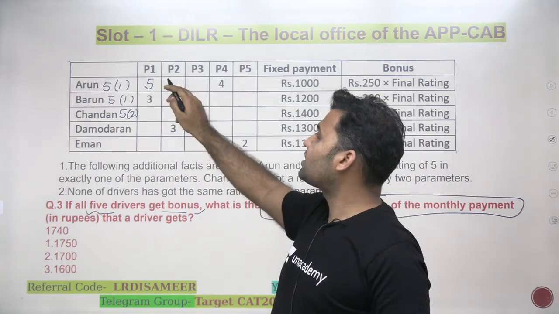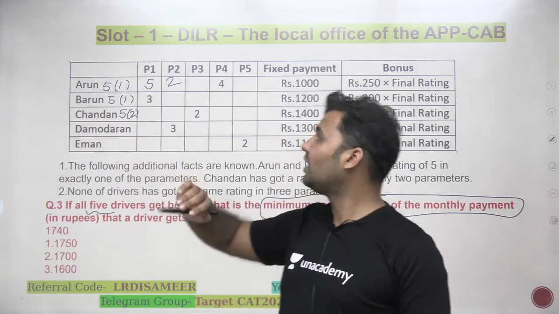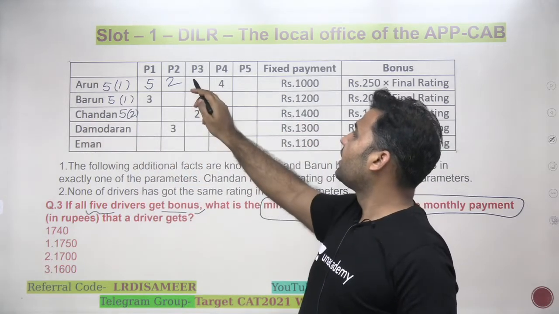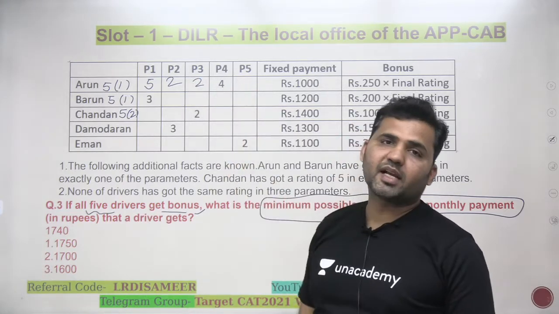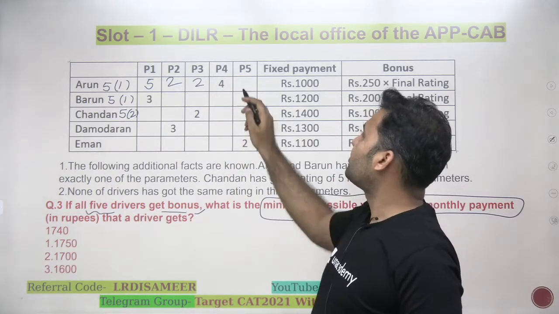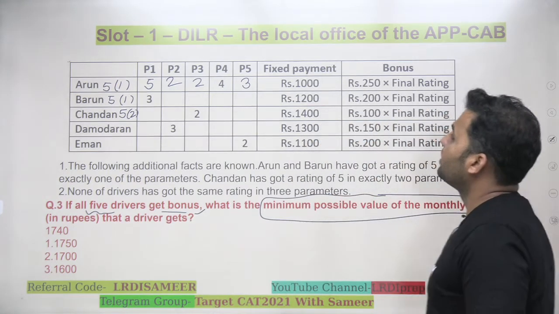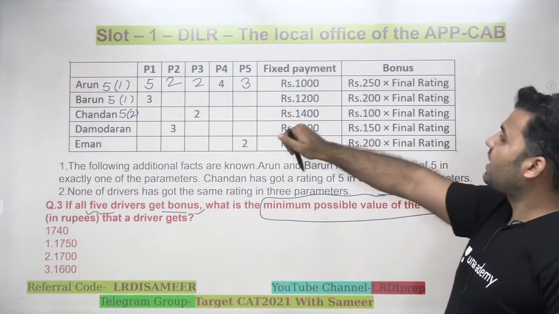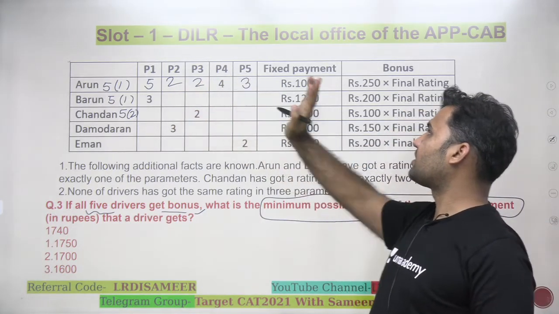So the second least possible rating is 2, not the 1. And then you cannot take 2 for 3 times. 2 can appear a maximum of 2 times, and the next P5 you can have 3. Now you see that the total overall rating of Arun is 5 plus 2, 7 plus 2, 9 plus 4, 13 plus 3, 16.